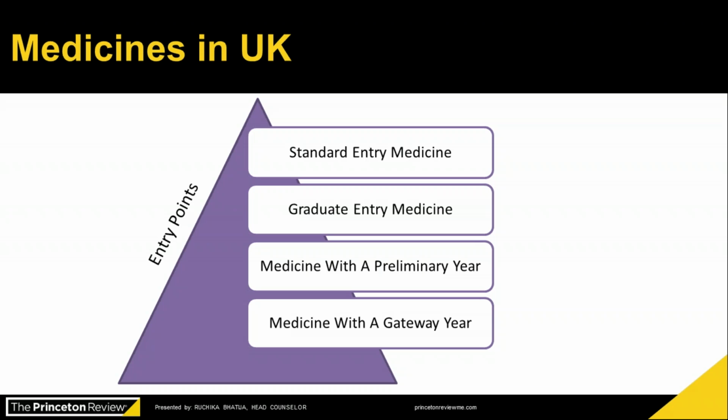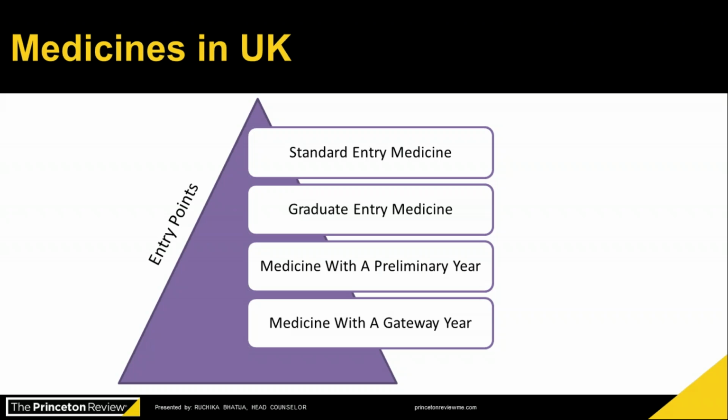But when it comes to the graduate entry program, this is the program for application from those who already have a bachelor's degree. Many universities accept a degree in any subject, but some require the previous degree in sciences or health related program.